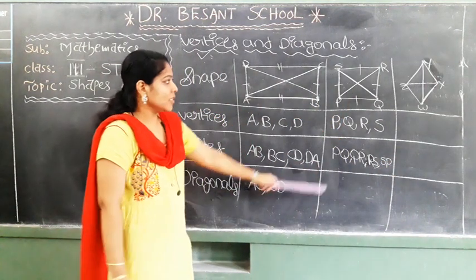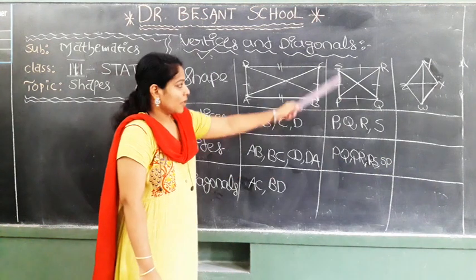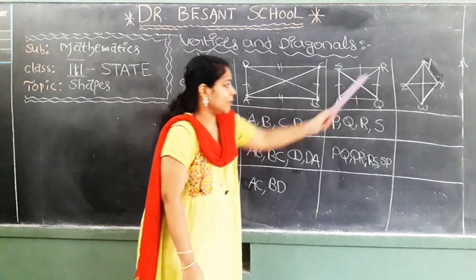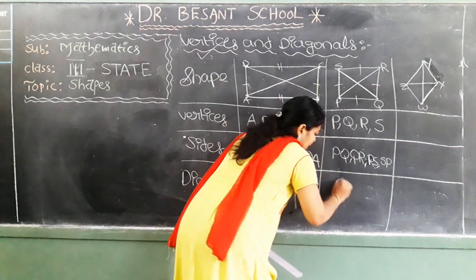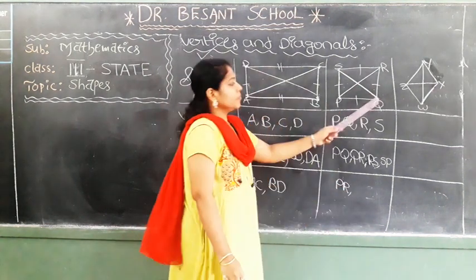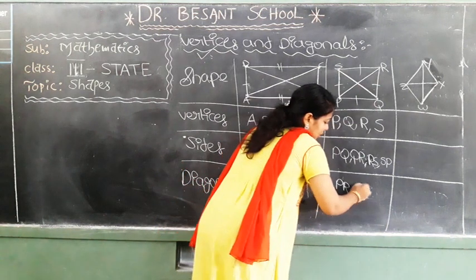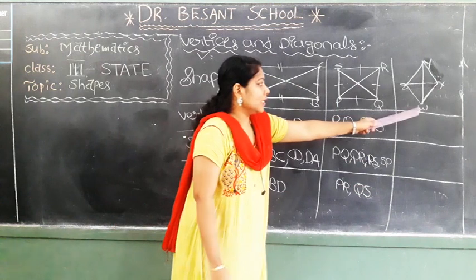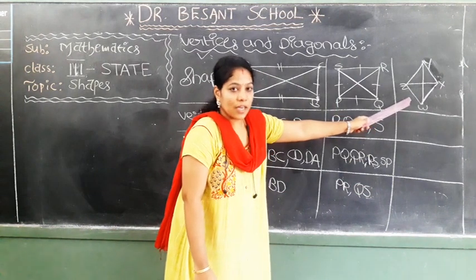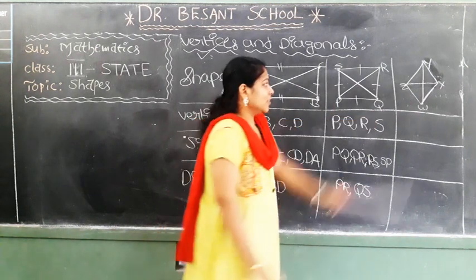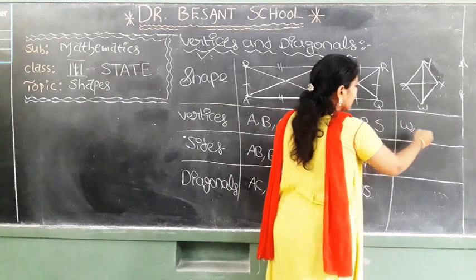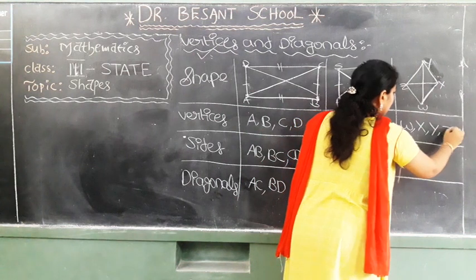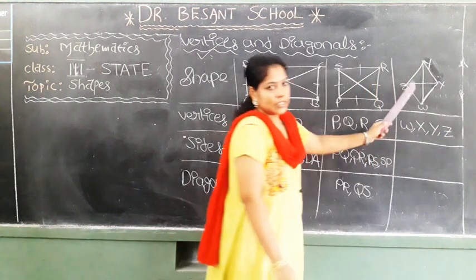Now coming to diagonals. What are the diagonals? What are the opposite vertices here? P and R are opposite. The line that joins P and R is one diagonal. PR, QS. These two are the diagonals. Okay. Now coming to the last figure. What are the vertices? Say loudly. Good. W, X, Y, Z. These are the vertices for this figure.